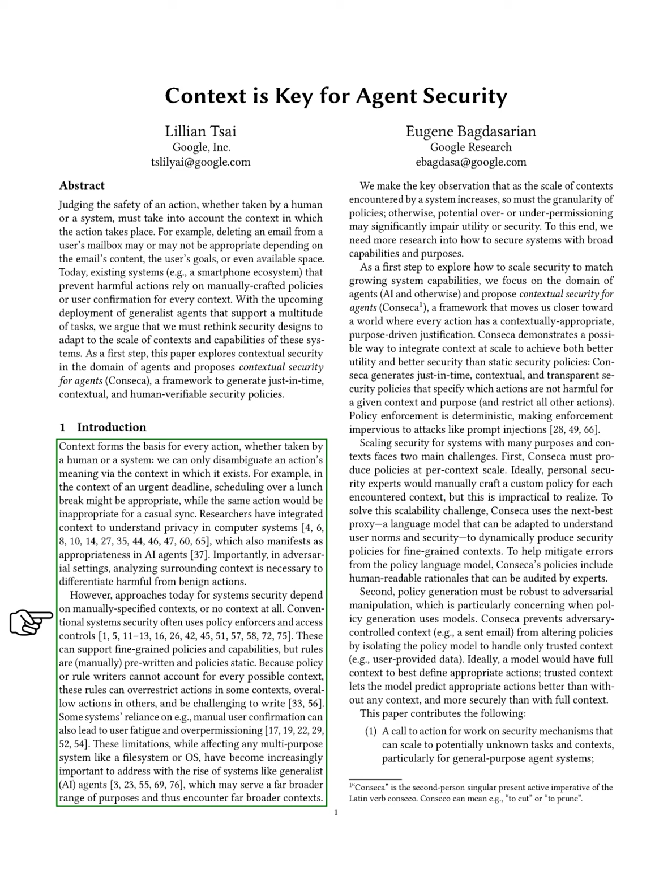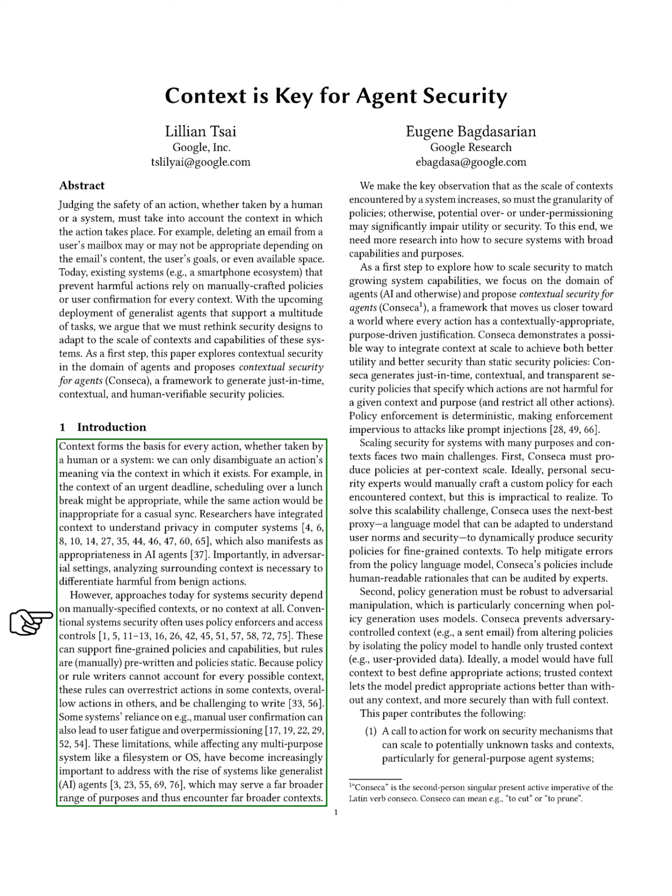In adversarial situations, understanding context is crucial to distinguish between harmful and harmless actions. Currently, many security systems rely on manually defined contexts or lack context altogether. Traditional security methods often use pre-written policies and access controls, which can be too rigid and fail to account for every possible situation. This can lead to overly restrictive or permissive actions and can be cumbersome to manage. Additionally, systems that depend on user confirmations can cause fatigue and grant excessive permissions.